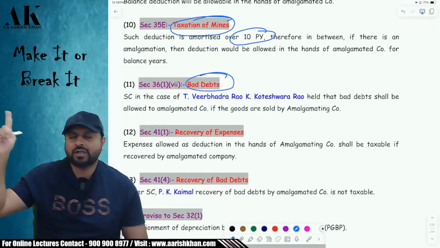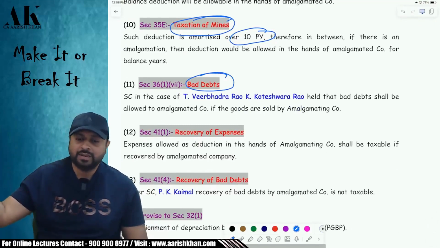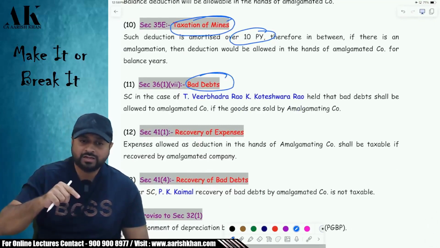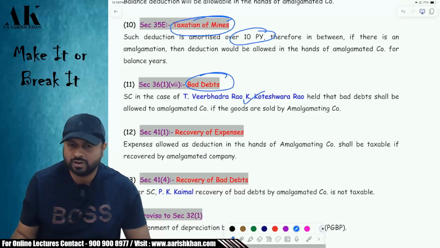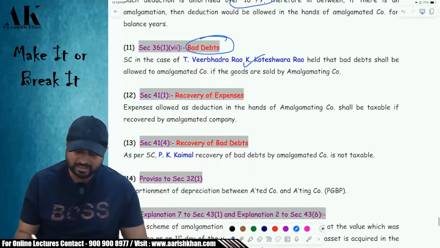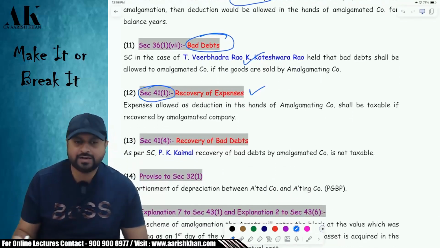Bad debts, if the goods were sold by the amalgamating company but it is in the hands of the amalgamated company that they become bad, then I've already told you in PGBP, as per T.V. Bhadra Rao and K. Koteshwara Rao, it will be allowed to the amalgamated company. Recovery of expense will be taxable under section 41.